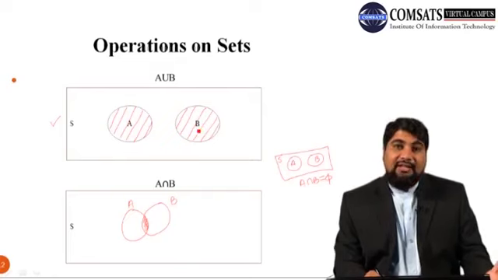Next, operations on sets. So A complement.